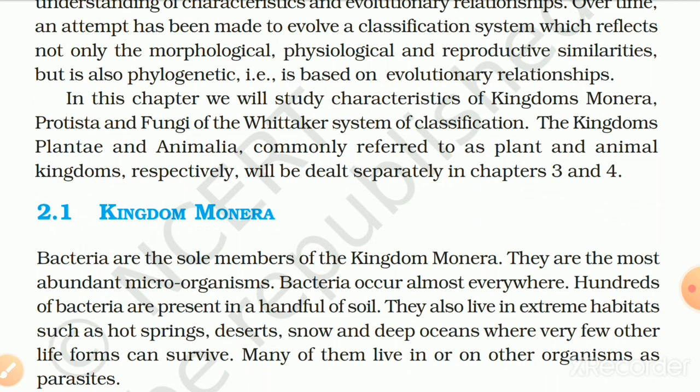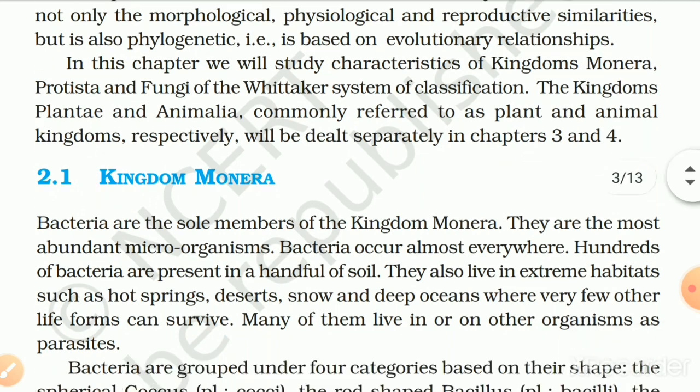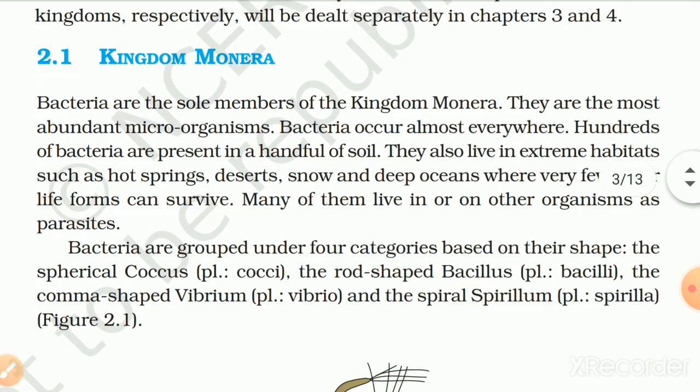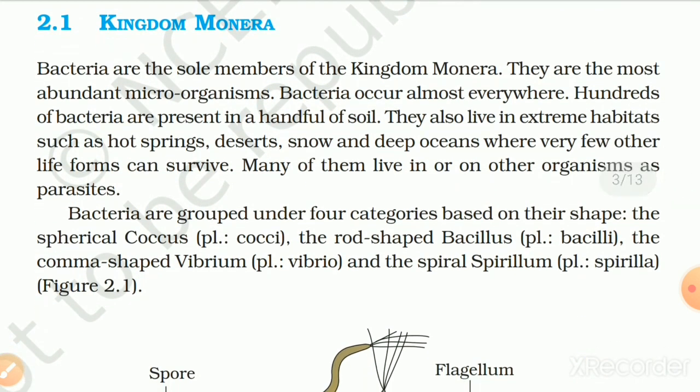The kingdoms Plantae and Animalia, commonly referred to as plant and animal kingdoms respectively, will be dealt with separately in Chapters 3 and 4. 2.1 Kingdom Monera. Bacteria are the sole members of Kingdom Monera. They are the most abundant microorganisms.